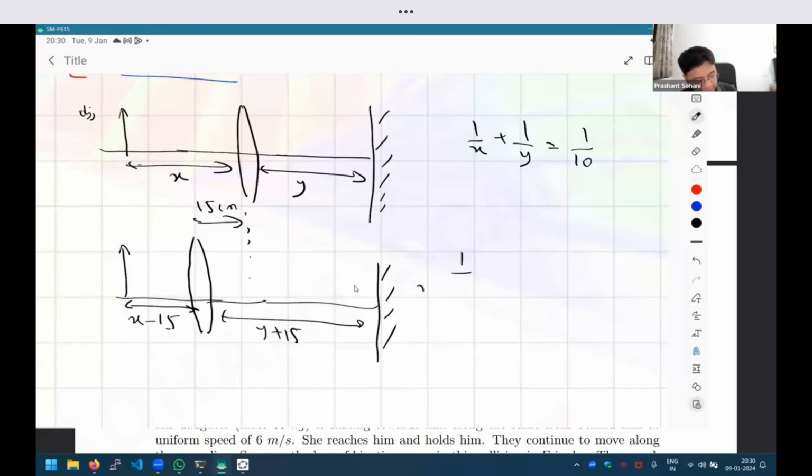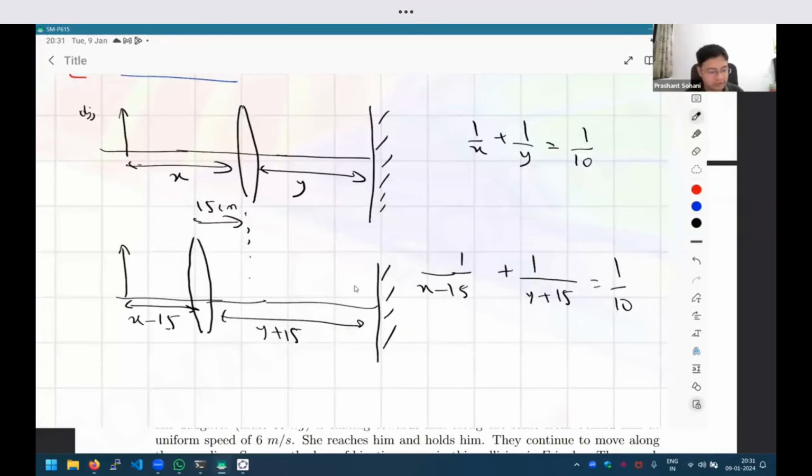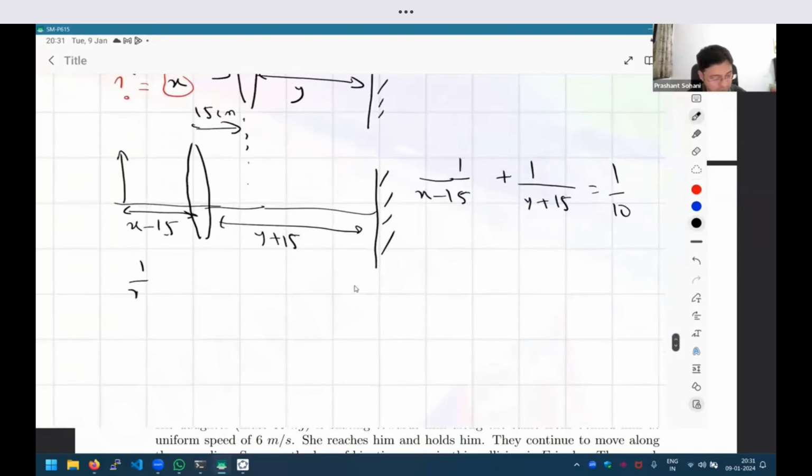So now I can write the equation again as 1 upon x minus 15 plus 1 upon y plus 15, and the focal length will of course not change. And then what do we have to find? Find the distance between object and lens. So x is what we have to find out. What is the value of x? If you see the equations, we have two unknowns and two equations. So it is just solving simultaneous equations. You see how we have converted everything into mathematics. So we just need to solve it now. So 1 upon x plus 1 upon y is 1 upon 10.